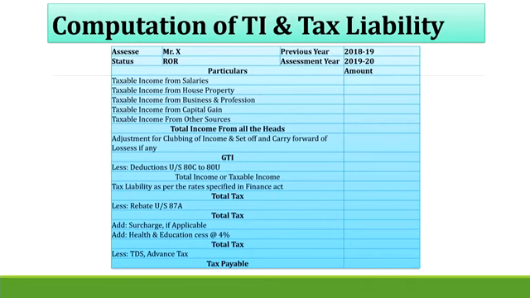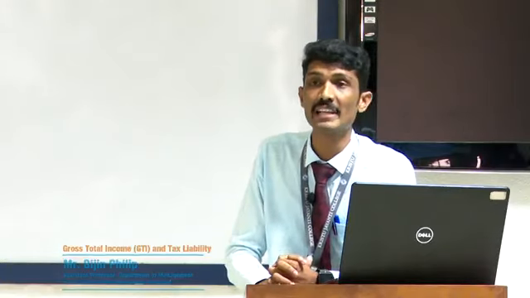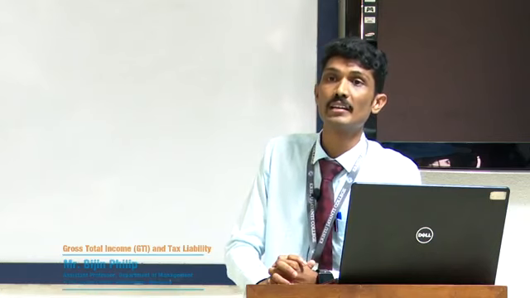From the total tax, we subtract any advance tax or TDS, tax deducted at source, paid by the assessee. Finally we get the amount the assessee is supposed to pay to the government. So this is the format for computation of tax liability of an individual as per the Income Tax Act 1961.